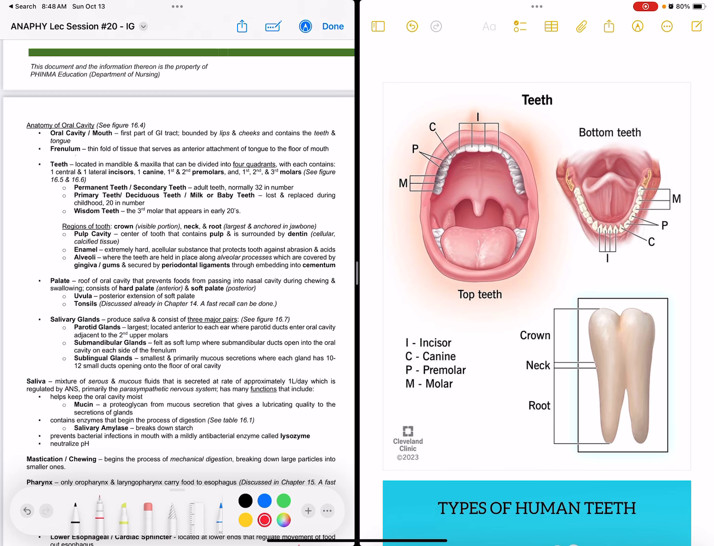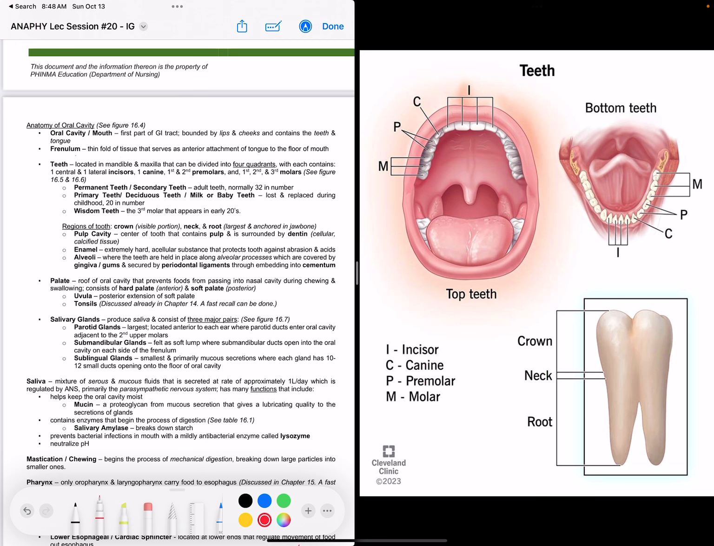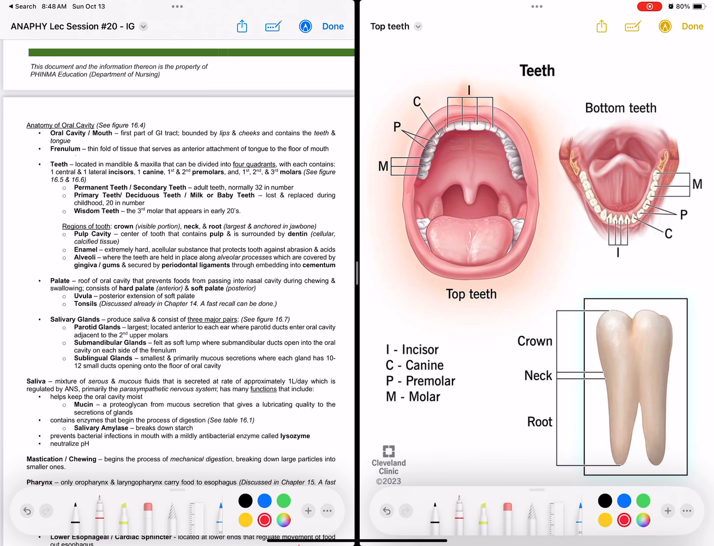Okay, so located in mandible and maxilla that can be divided into 4 quadrants with each contains 1 central and 1 lateral incisors. And when you say incisors, sila ang sa babaw. Okay, mani dira o. Mani ang incisors, ang sa front na naton. Okay? So sa babaw kag sa dalom. Okay?